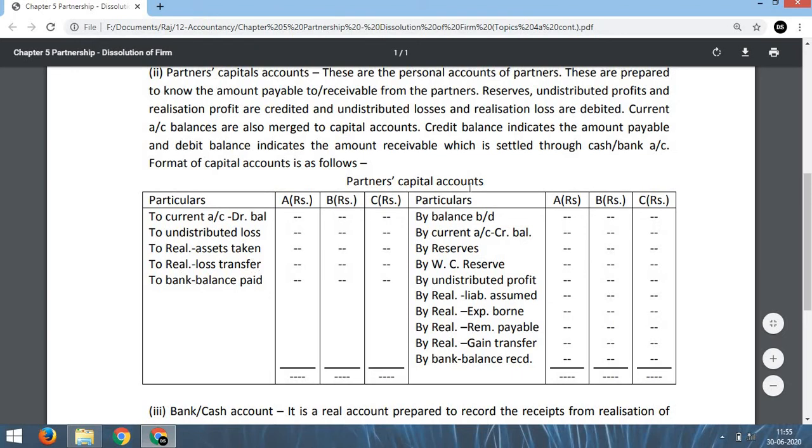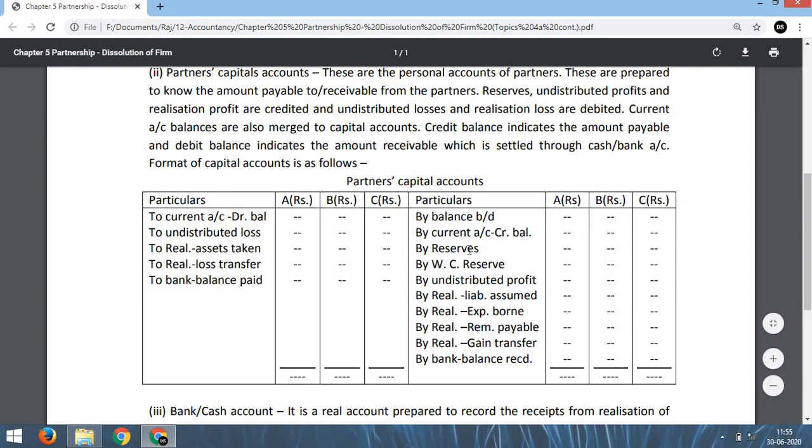Okay, that means all the profits which partners are entitled to are to be credited to their capital accounts in their ratio. Similarly, all the losses will be debited here. But before transferring this reserve, undistributed profit, realization profit, or undistributed loss or realization loss, we have to write by balance B/D. That means their opening balances. So this is the opening balances of capital, by balance B/D A, B, C.